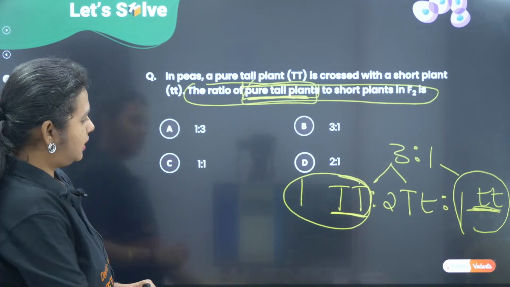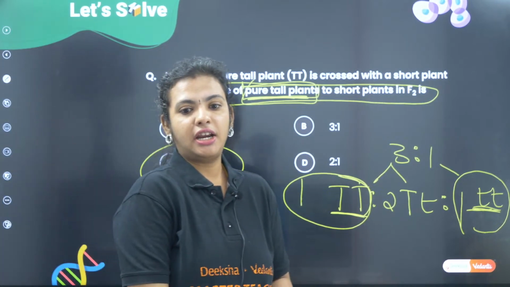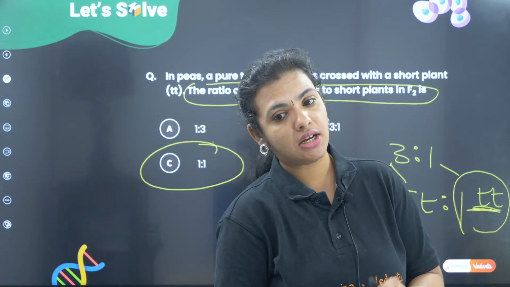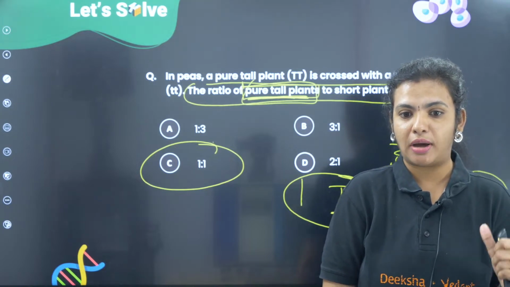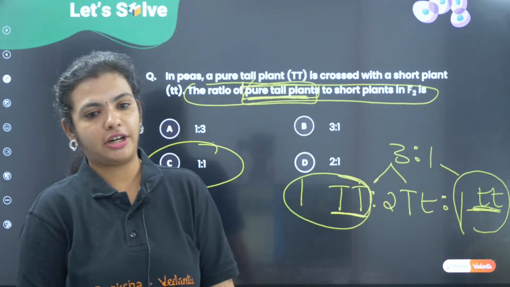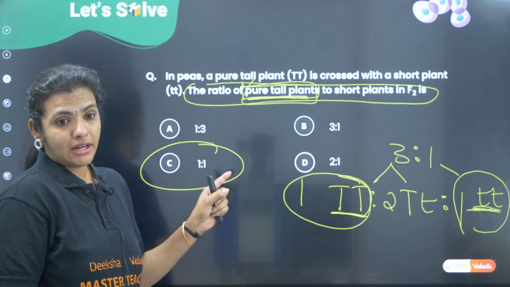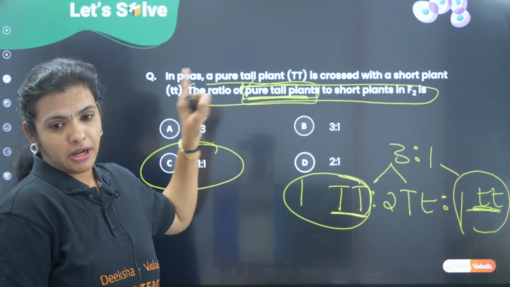So what is it? It is 1:1. Okay, it is not 3:1, it is 1:1, children. I hope you all understood why it is 1:1. Yes, Vishal has again given me 2. It is not 2, it is going to be 1:1 because the question is talking about pure tall plants.